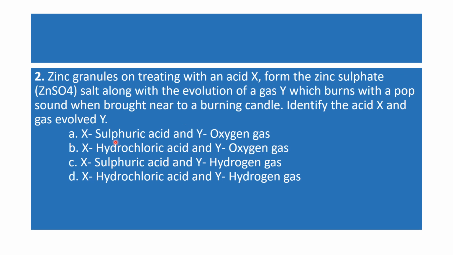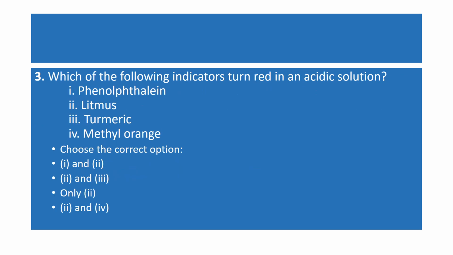Option A, X sulfuric acid and Y oxygen gas, is wrong, because it is given that gas Y burns with a pop sound, and you know that the pop sound is the characteristic of hydrogen gas. So the option should be H2SO4 and hydrogen gas. It is there in option C, sulfuric acid and hydrogen gas. So option C is correct here.